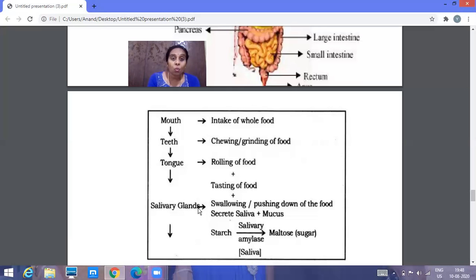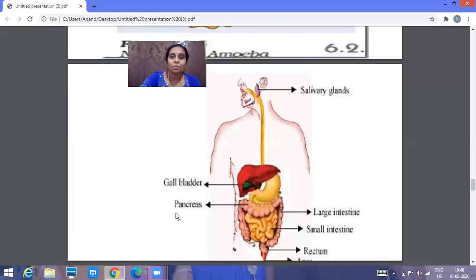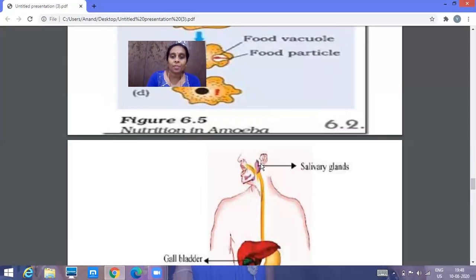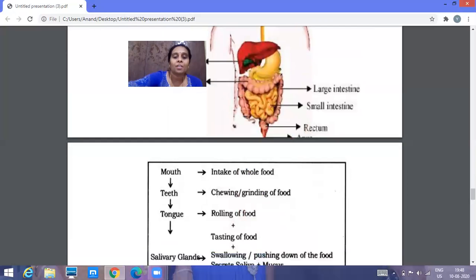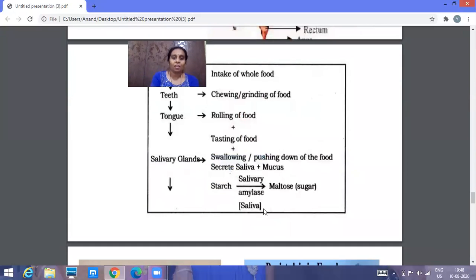Why is it so? Because there is a gland present in the mouth. What do we call that gland? The salivary glands. You can just observe over here. Where are the salivary glands present? Here, in the buccal cavity itself. What is the function of the salivary glands? The salivary glands secrete saliva.